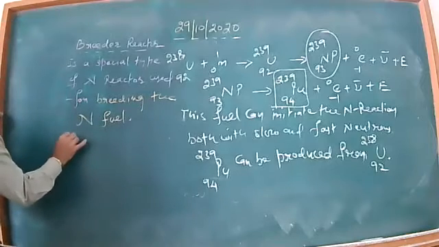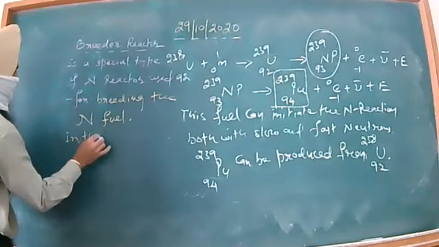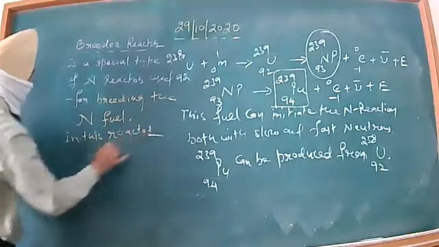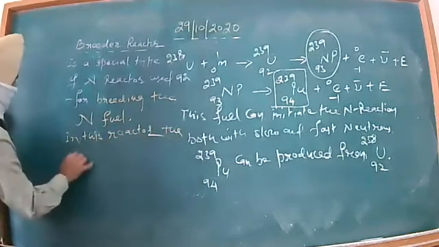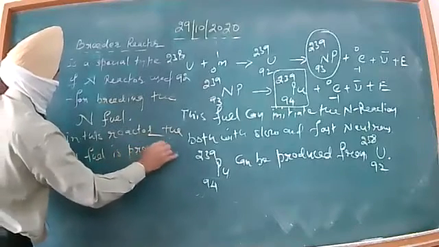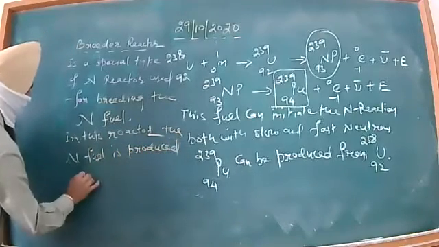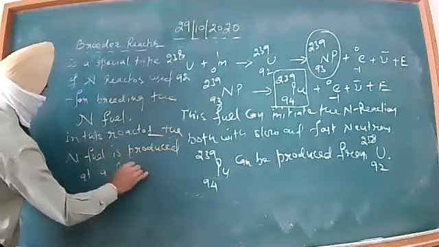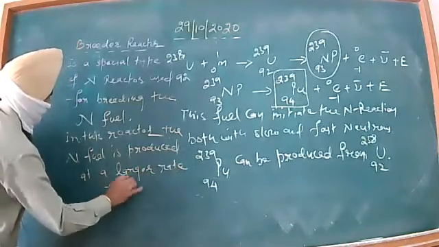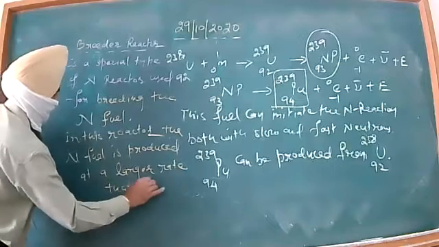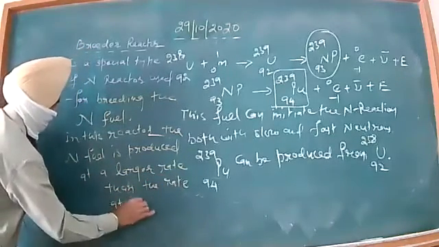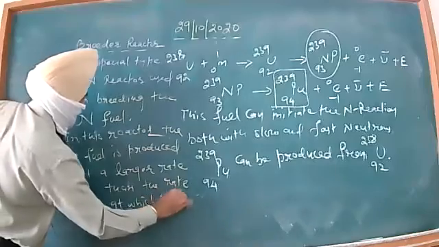In this reactor, the nuclear fuel is produced at a larger rate than the rate at which it is consumed.